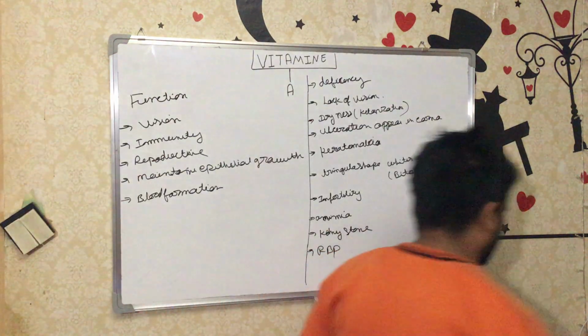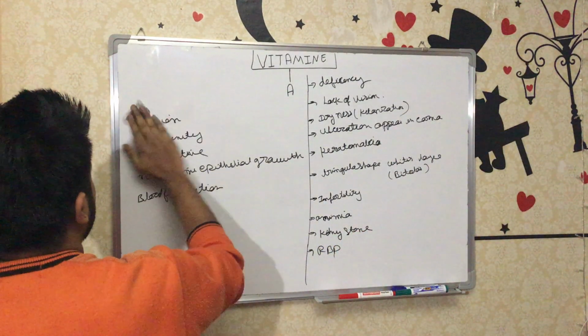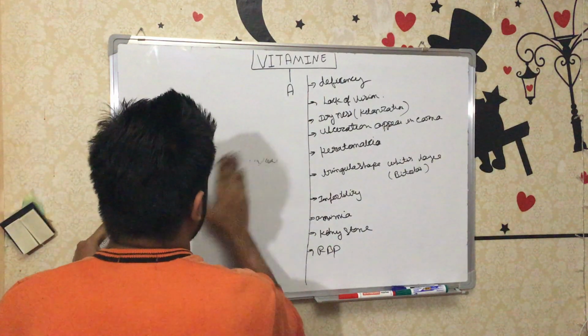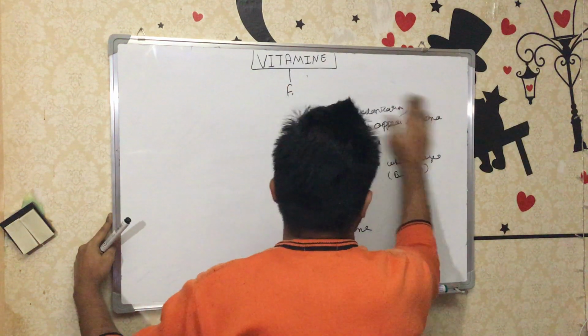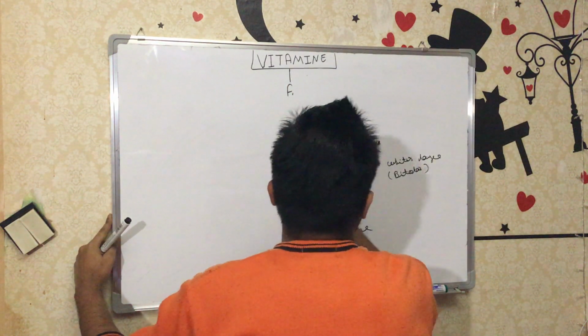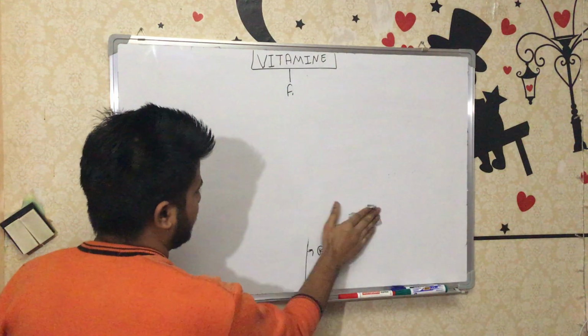Now we'll discuss the sources, from where and which types of food we can take a good amount of vitamin A. Vitamin A also has a role in the cardiovascular system because it has antioxidant property.